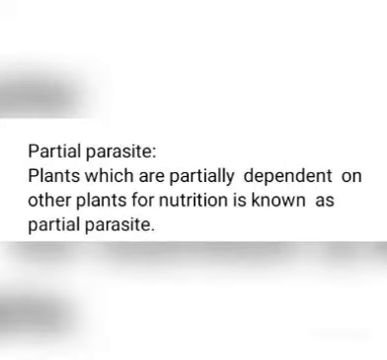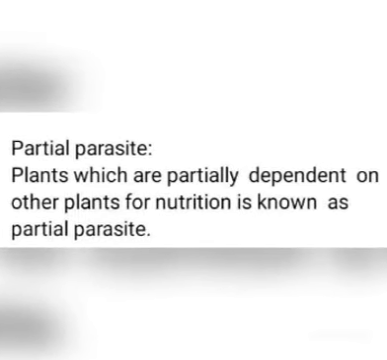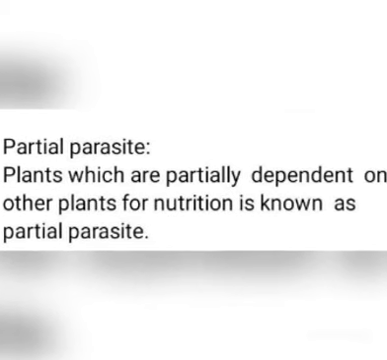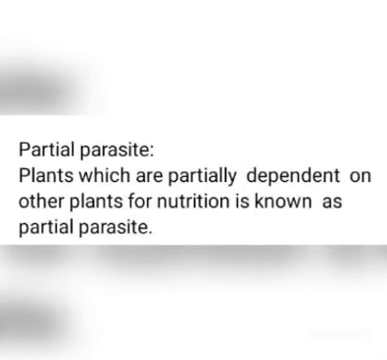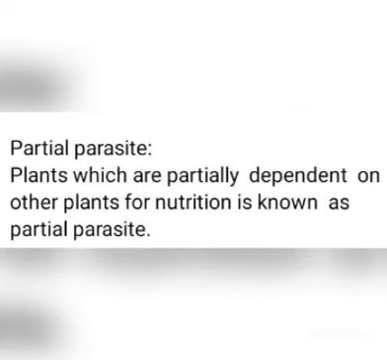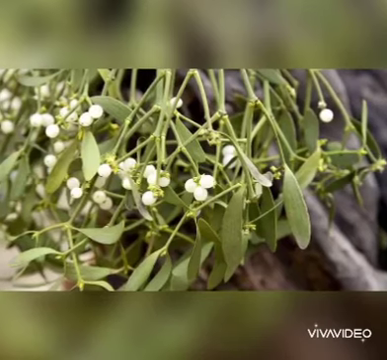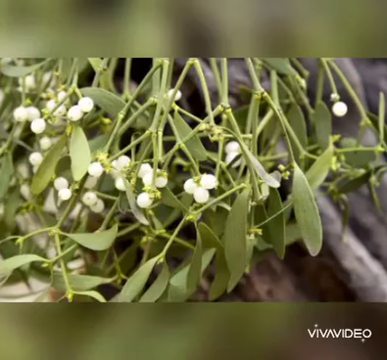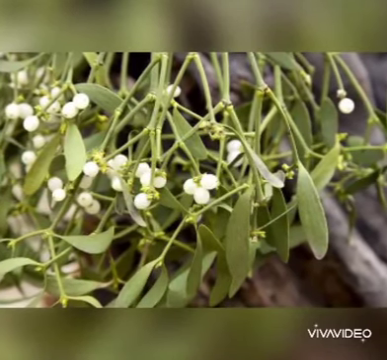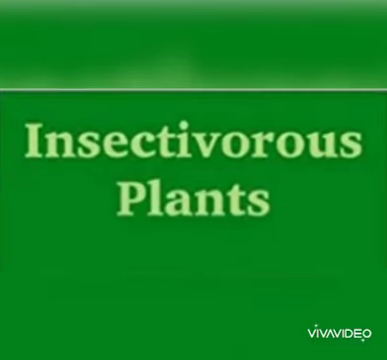Next is partial parasite. Partial parasites are plants which are partially dependent on other plants for nutrition. These types of plants do not depend totally on other plants, but depend only partially. For example, mistletoe. This plant has chlorophyll, so it makes its own food, but depends on other plants for water and nutrients. Next, coming to insectivorous plants.